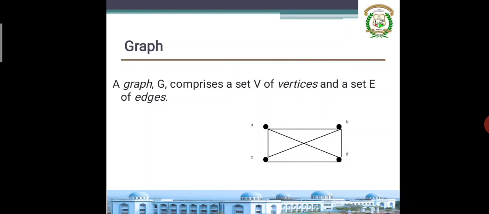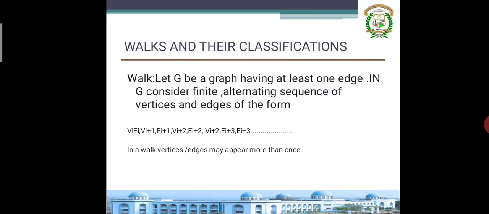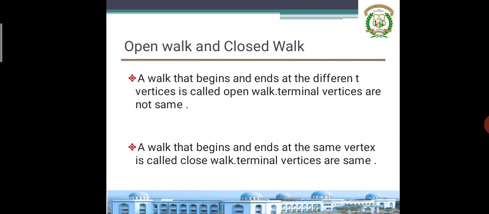So a walk is nothing but vertices and edges. If you write vertices sequentially, one vertex, one edge, one vertex, one edge, then that is called a walk on a graph. A graph having at least one edge, if one edge is there, I can make a walk. Consider an alternating sequence of vertices and edges. It should be like this: first one vertex, one edge, then another vertex, another edge, then one other vertex, another edge. That is called a walk.